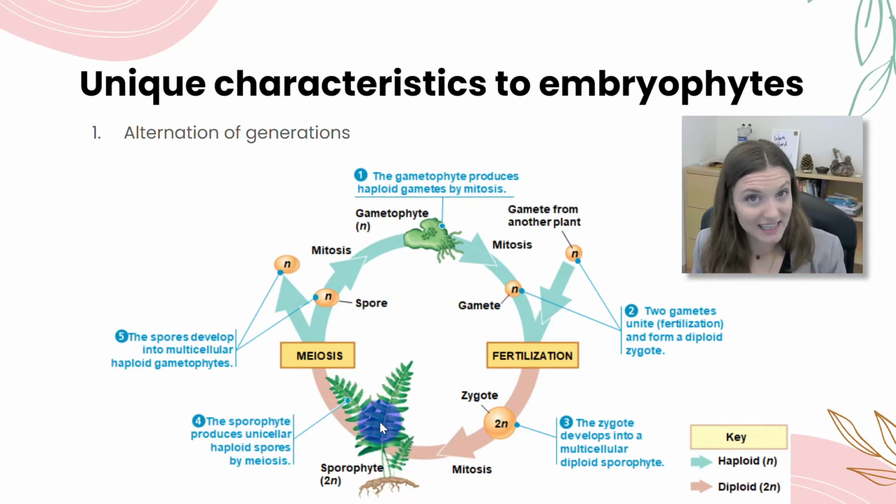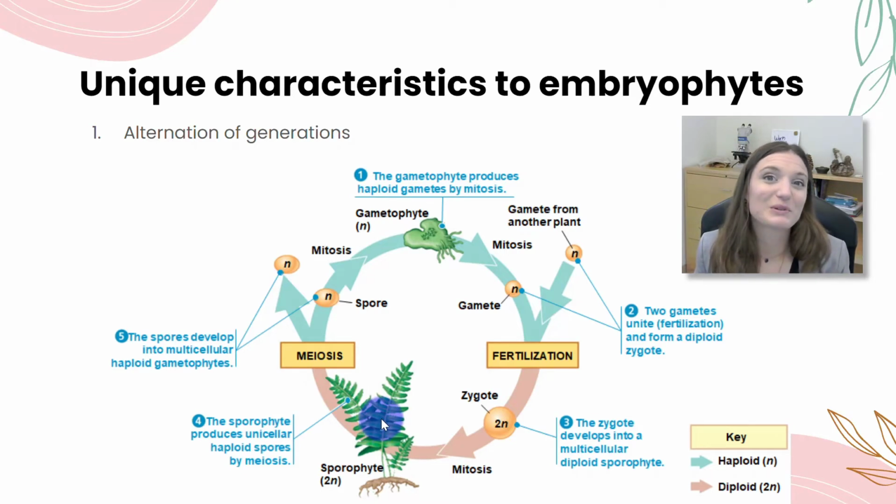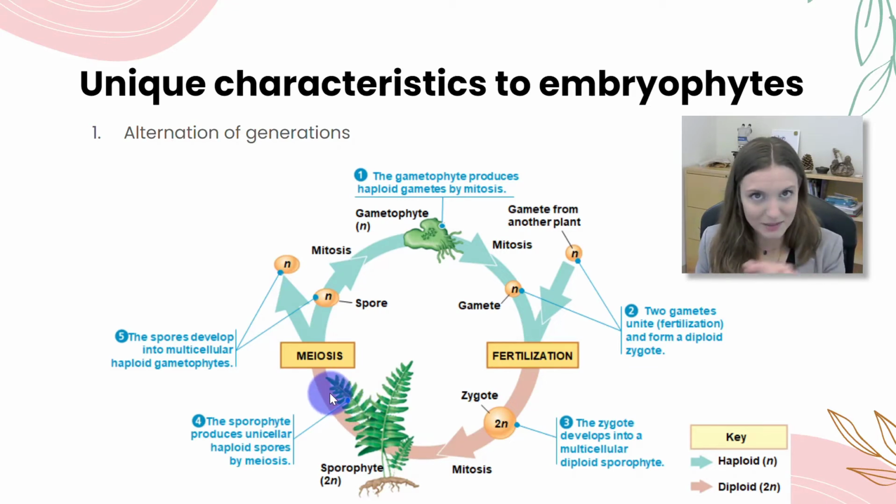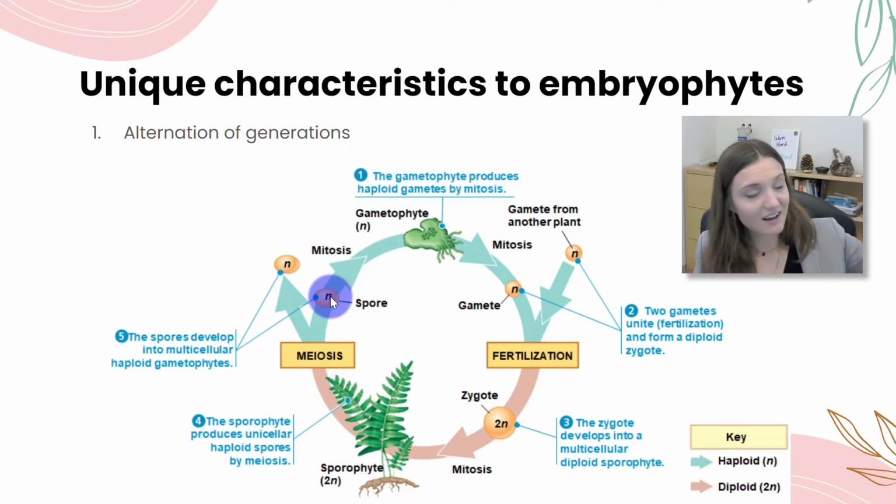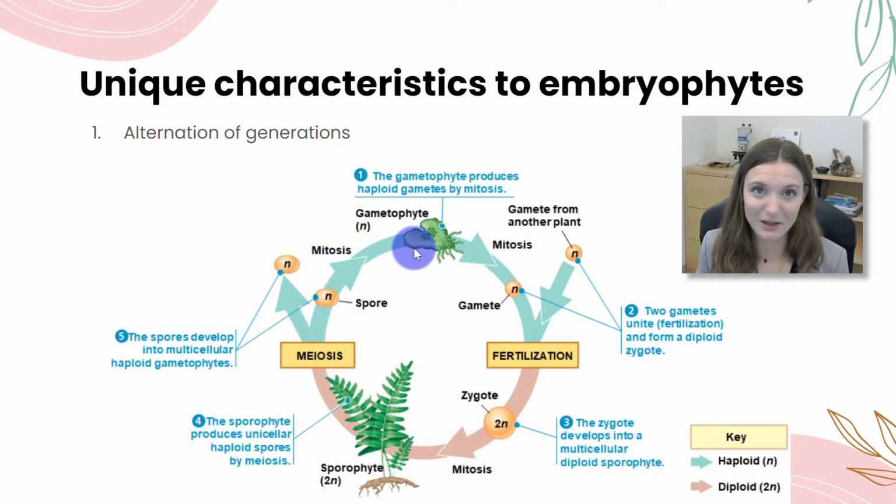This sporophyte stage is named a sporophyte because it produces spores. Okay, so it will go through meiosis. Specialized cells within the sporophyte stage will go through meiosis, taking it from diploid to haploid. Remember, increasing genetic variation in meiosis. So diploid to haploid through meiosis to produce those haploid spores. Single cells just get sent off into the world all alone to hopefully start the whole thing over again.